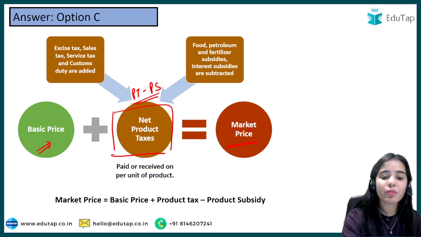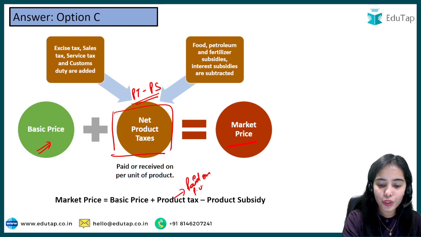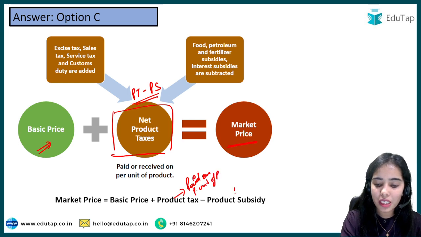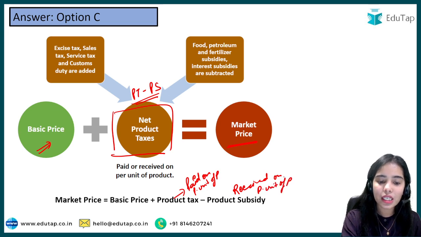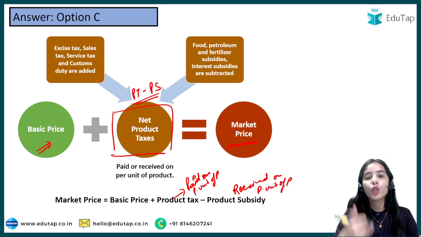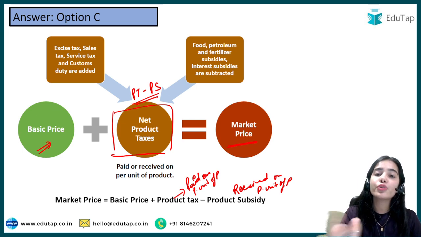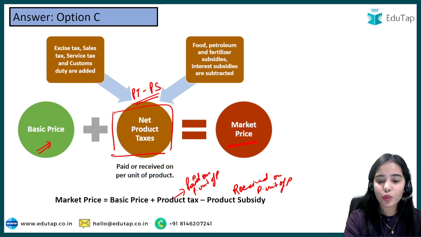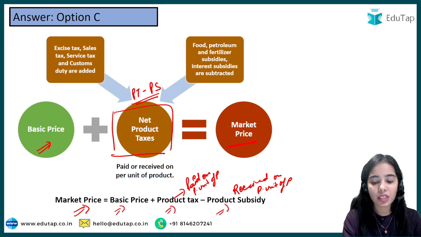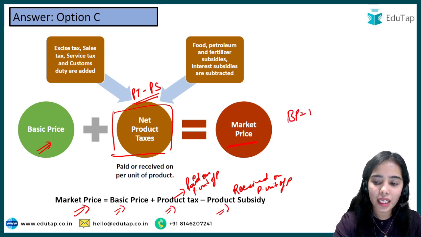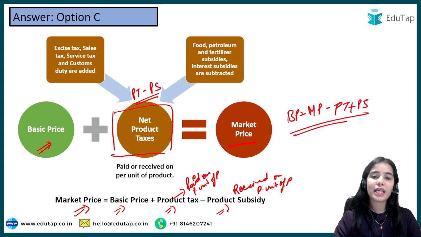Now what is this product tax minus product subsidies? Product tax is paid per unit of production and the product subsidy is received per unit of production. That is, the product tax and product subsidy depend on the volume of the production that the firm is doing, how many units they are producing. So to calculate the market price, we take the basic price plus product tax minus product subsidies. To calculate the basic price, we take the market price minus the product tax plus the product subsidy. This is the formula that you need to understand.